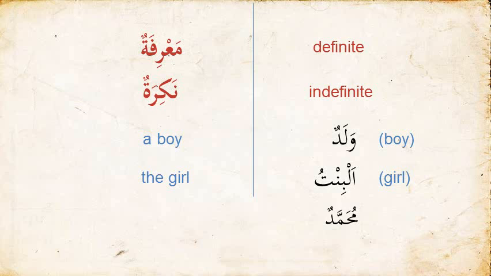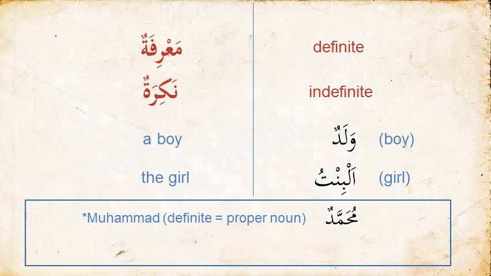Finally, one exception to the rule. We look at the word Muhammadun. The word Muhammadun has no al at the beginning and ends with a tanween. But the word Muhammadun we know is a proper noun. In other words, the word Muhammad refers to a specific person. Therefore, it's a proper noun.